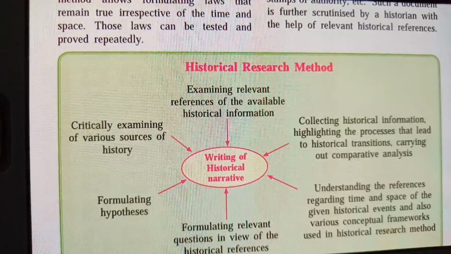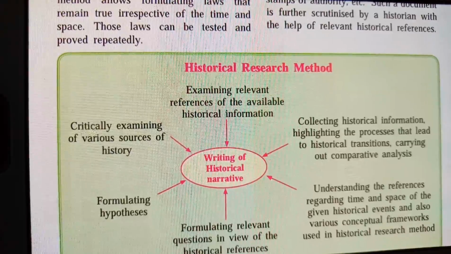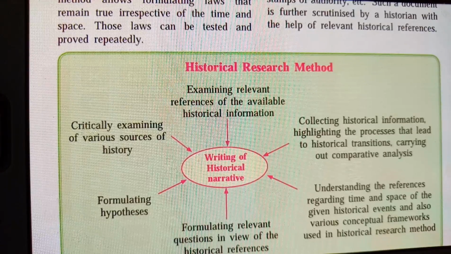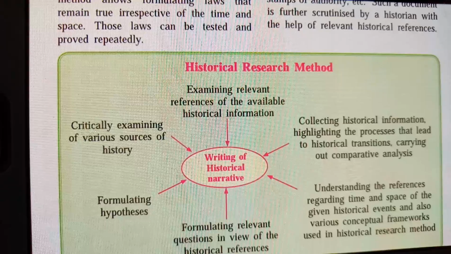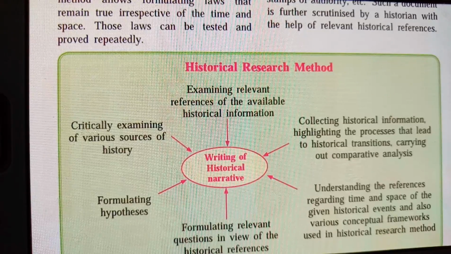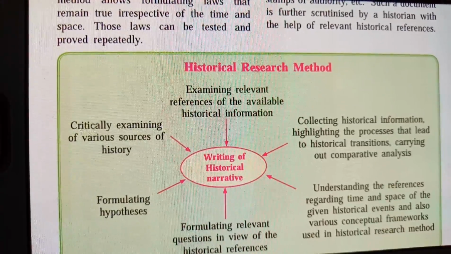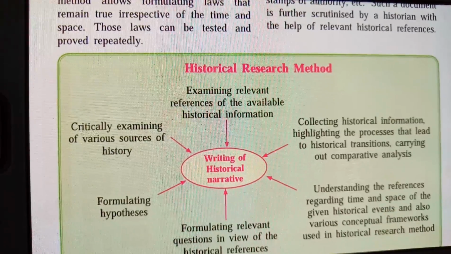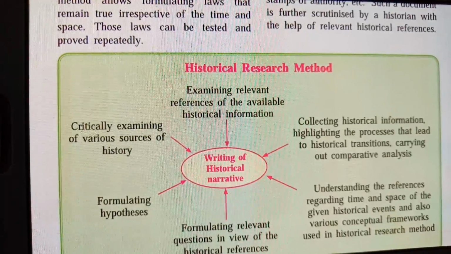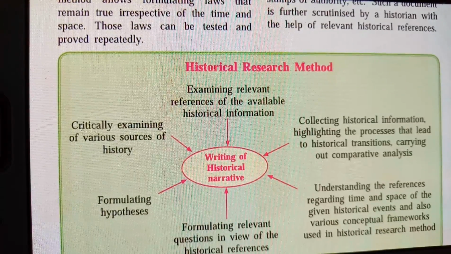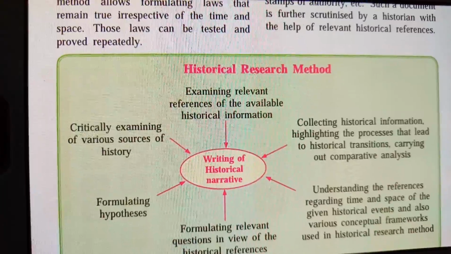As you all know, we have different types of sources of history. But whenever we are getting information or some knowledge, first we have to critically examine that information. Whether that information is giving proper knowledge or not, then only will we accept it. Examine relevant references of the available historical documents. If I got some old information, then I have to prove it. That information that I have got, I have to cross verify with the old documents. Okay, this information is correct and the old one is also correct.